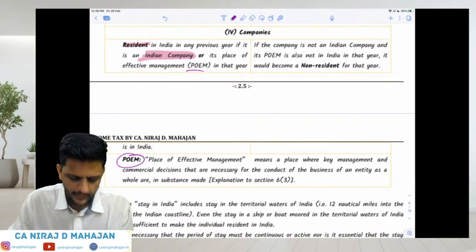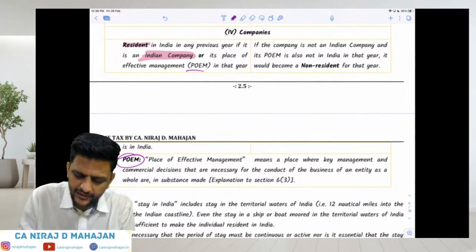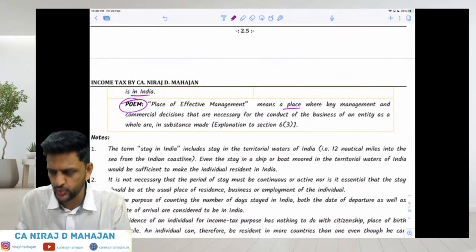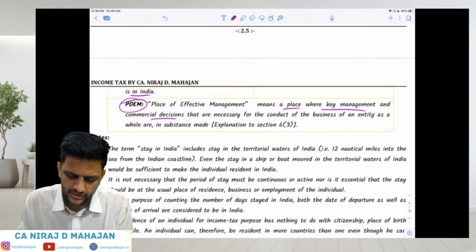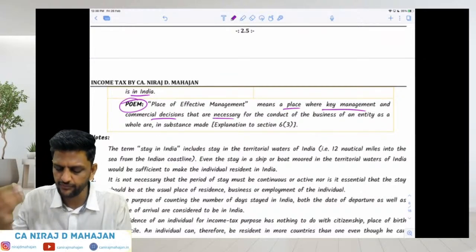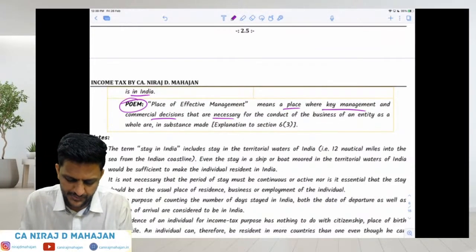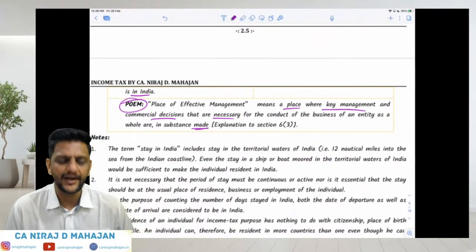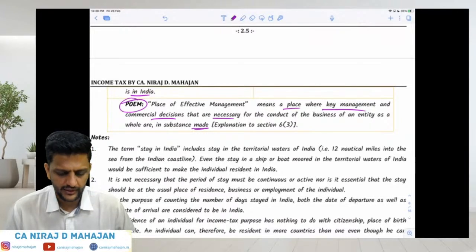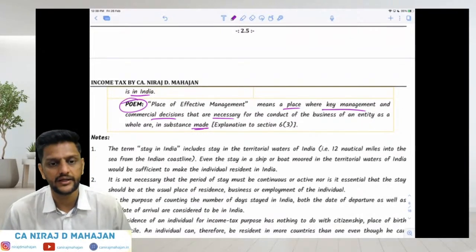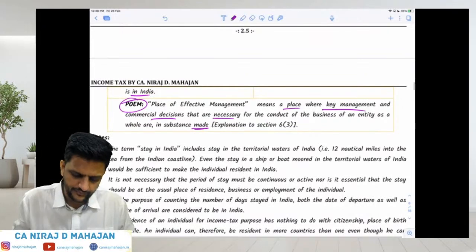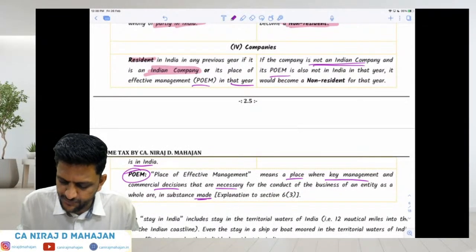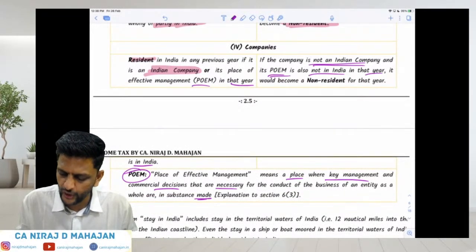Okay, we will see that. If the place of effective management is in that year in India. What does place of effective management mean? A place or location where key management and important decisions or commercial decisions that are necessary for the conduct of business of an entity as a whole or in substance are made. That means the location where the important strategic decisions are made. If that is in India, even if you are a foreign company, then you shall be considered resident in India. And if the company is not an Indian company and its POEM is outside India, then in that year it will be non-resident.